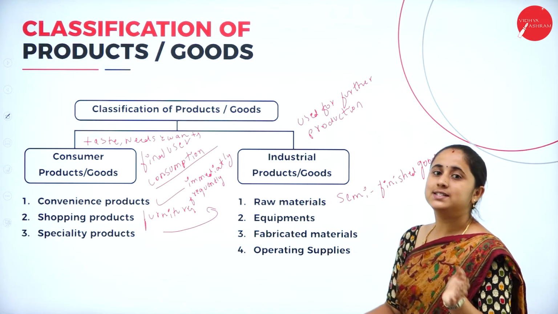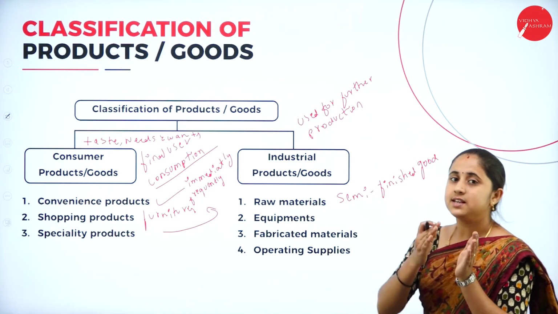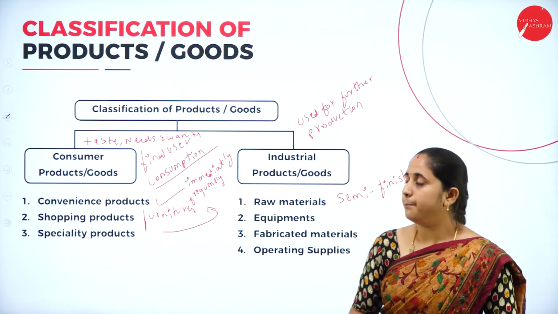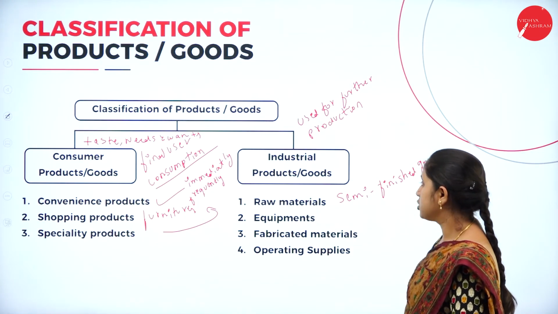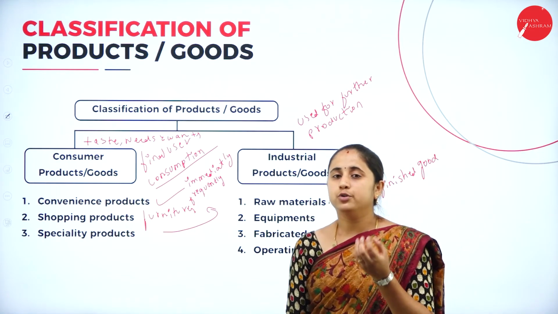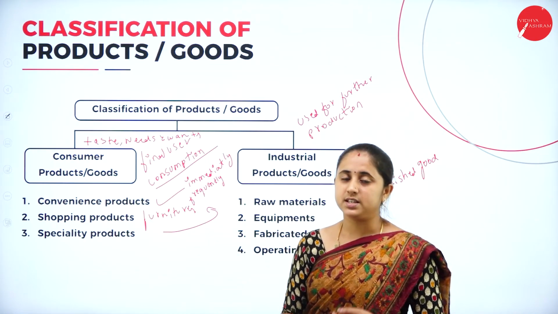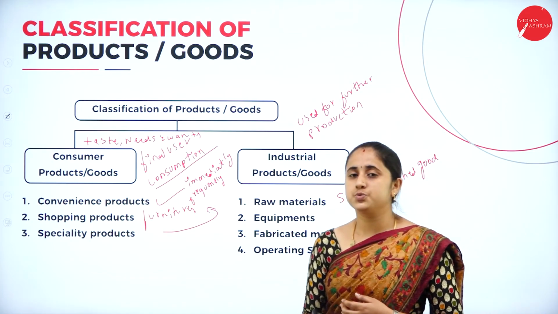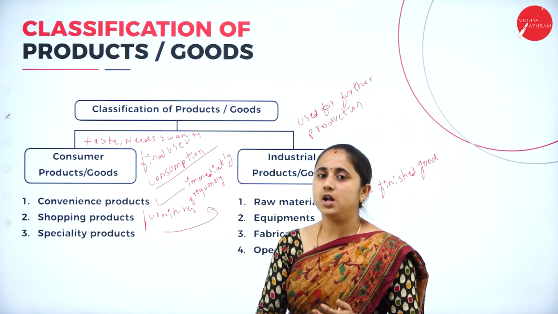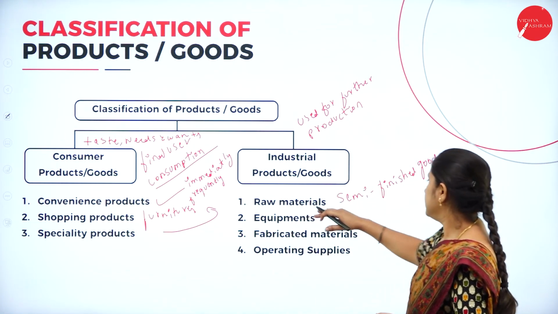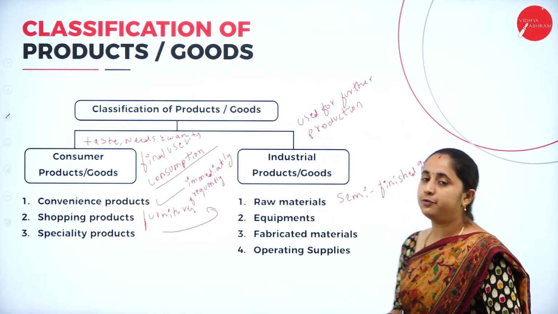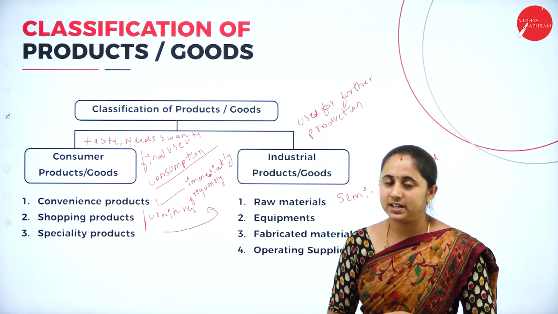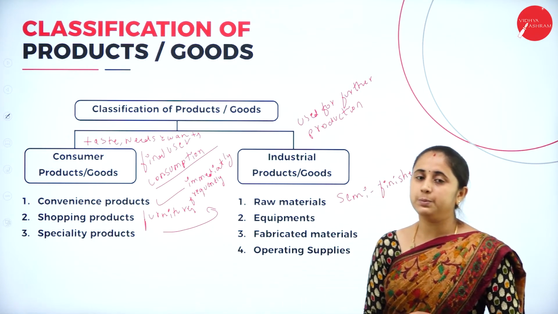Raw materials or semi-finished goods, like steel. It is a semi-finished good, but it requires further processing for production purposes. These all are raw materials. Raw materials means goods which require further processing: agricultural goods as well as semi-finished goods. Agricultural goods means jute, cotton, all these require further processing. This comes under raw material, as well as semi-finished goods like steel and iron. These items also come under raw material. They require some further processing for production purposes.